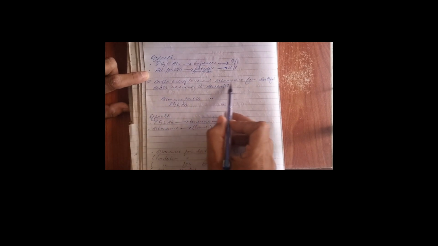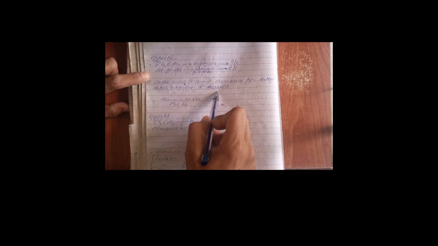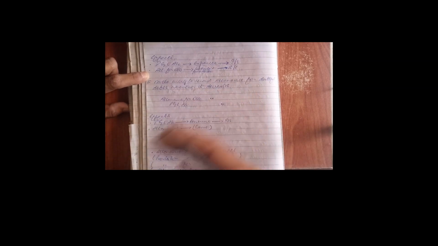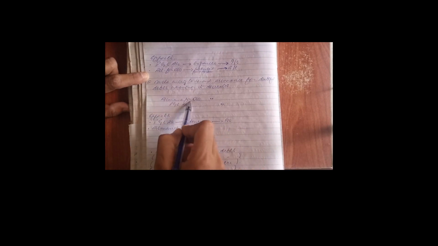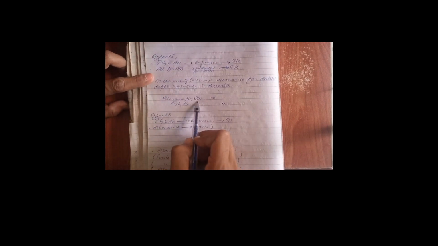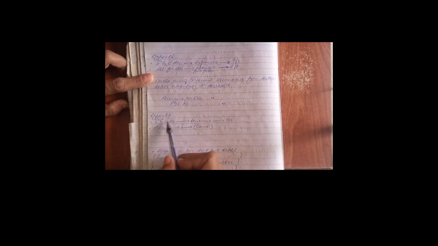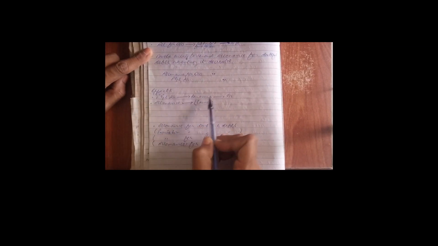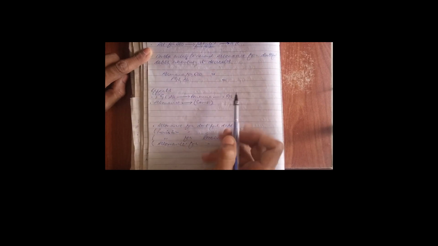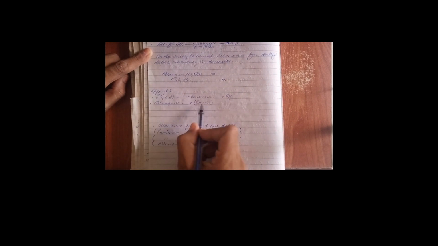So the double entry to record allowance for doubtful debt whenever it decreases: if it decreases in future, like you are going to receive the money back, then allowance for doubtful debt debit, the reverse of the previous entry, allowance for doubtful debt debit and profit and loss account credit. It will add up. So the effect on the profit and loss account, revenue, income statement, is that it will add up again the amount whatever you are going to receive.